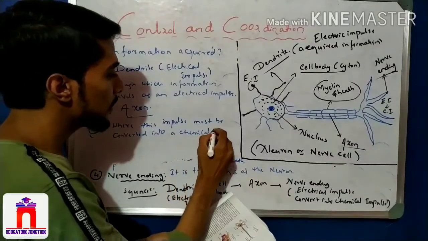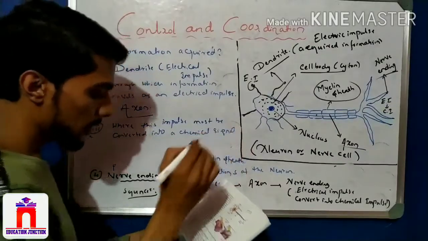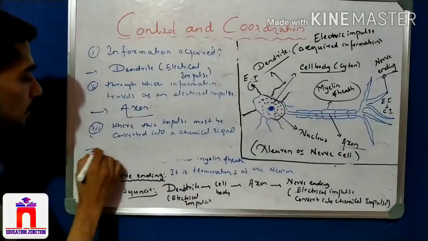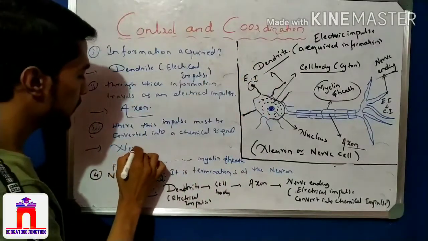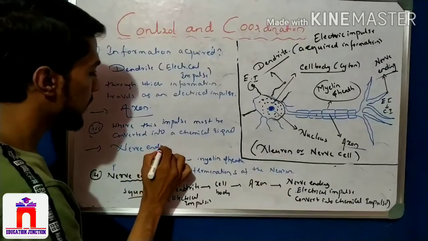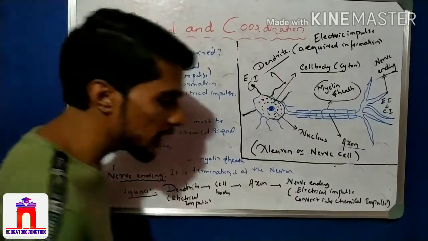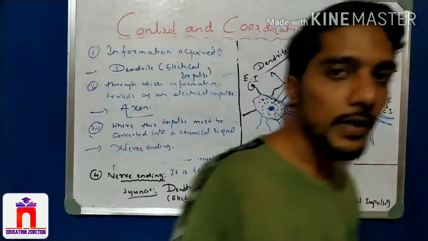So the answer is chemical signal. That is what your answer is. Very good. That is what the nerve ending, right? Nerve ending.